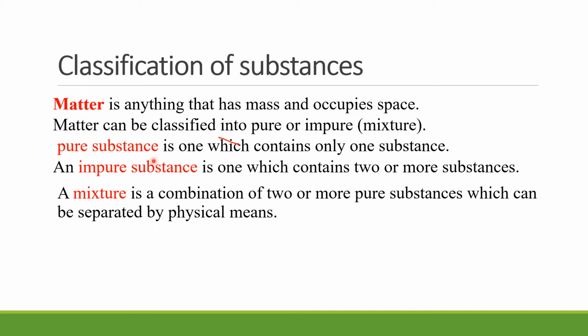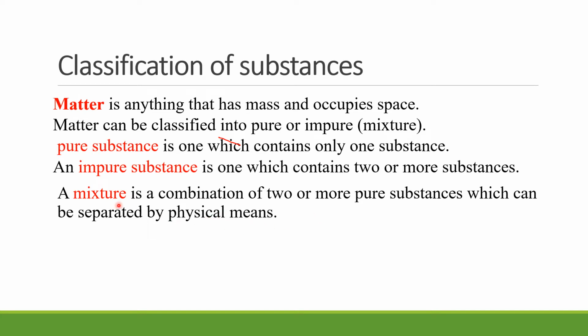A pure substance is one which contains only one substance, while an impure substance is one which contains two or more substances. A mixture is a combination of two or more pure substances which can be separated by physical means.